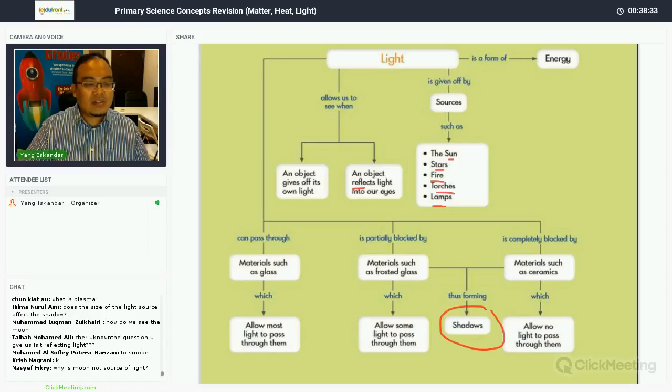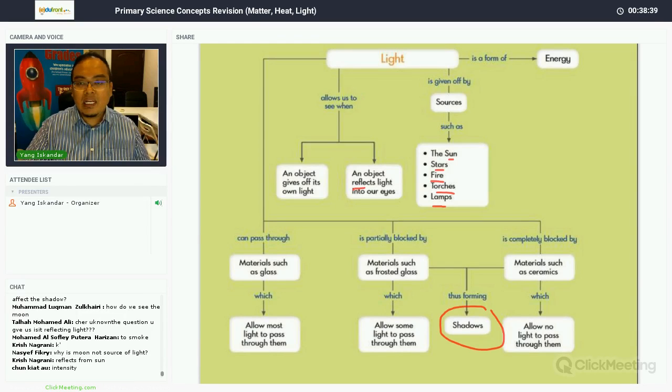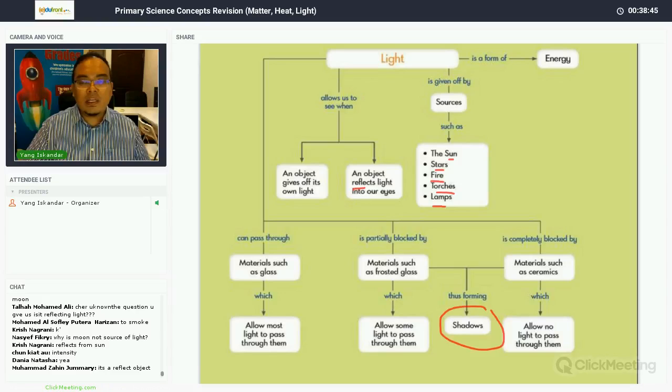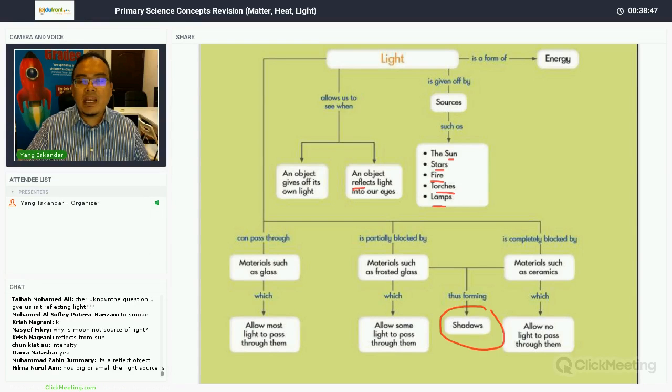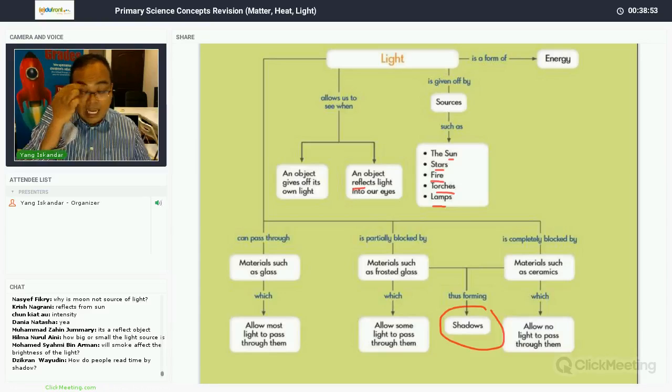Or how about the size of the light source? Meaning if you use a bigger torchlight, or if the intensity of the light is brighter, the shadow form will still be dependent on the transparency of the object. If the object is opaque, no matter whether the light is blue or red or white, the shadow form must be completely black. All right.